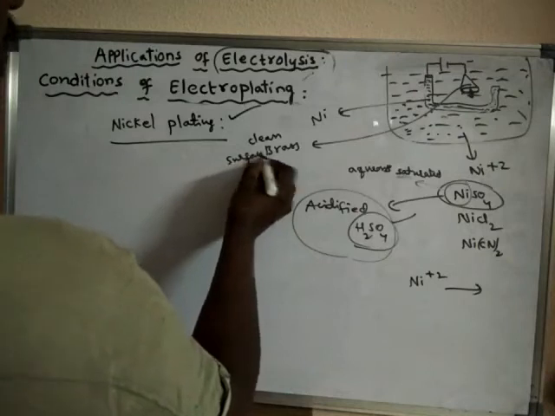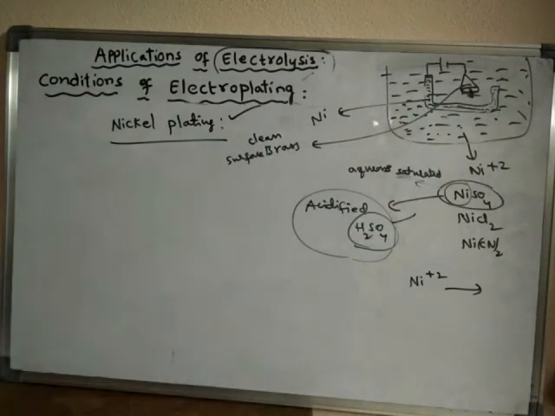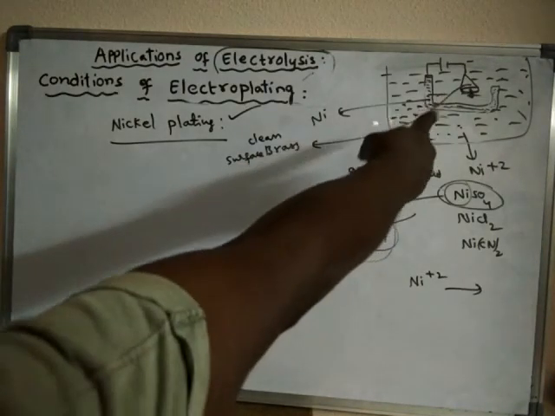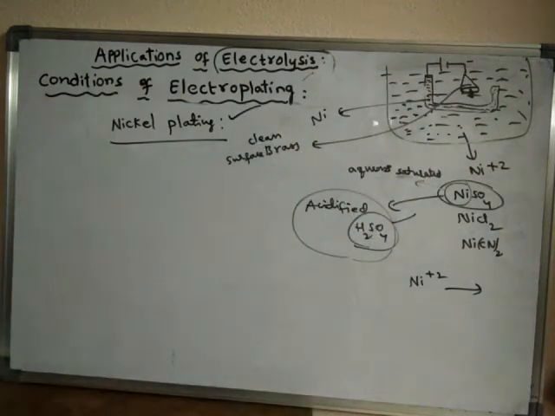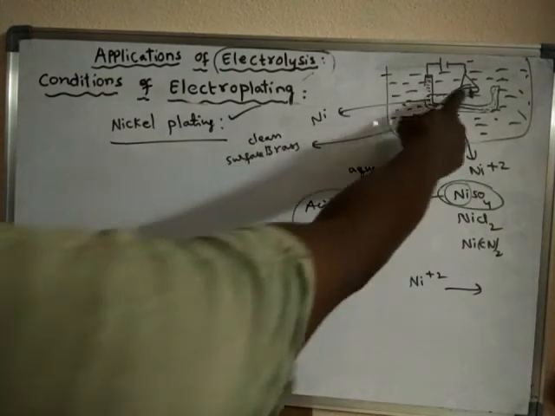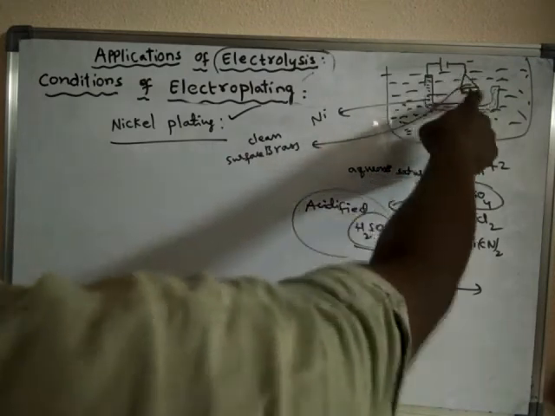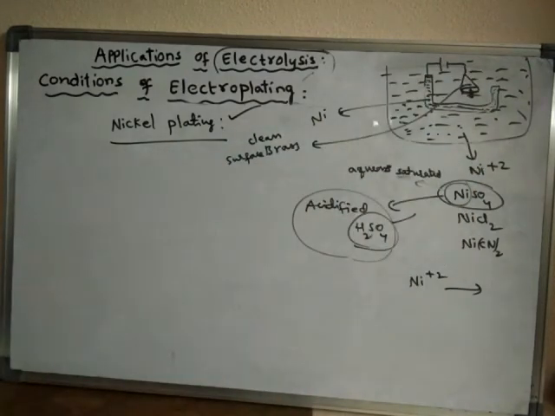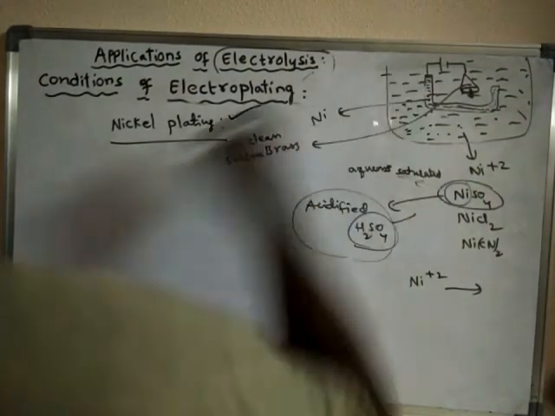The brass bell should be cleaned. It should not contain any impurities like oxides, grease, oil, or any other impurities. So first of all, we have to clean the surface of the brass bell, and it is connected to the negative terminal, so that this brass bell will act as cathode.